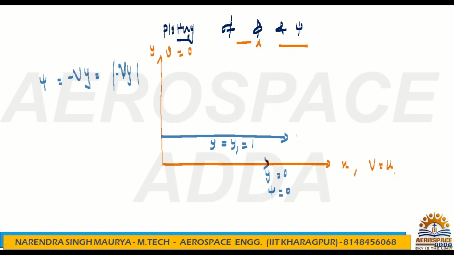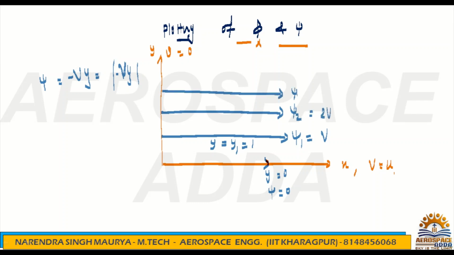So what is the psi value? It will be psi 1, and because you have taken y1 as 1, psi 1 is nothing but V. Similarly, you can take psi 2 as 2V, psi 3 as 3V, psi 4 as 4V.